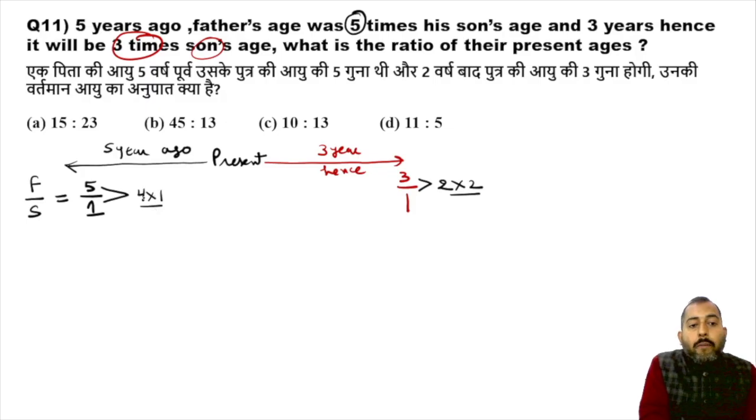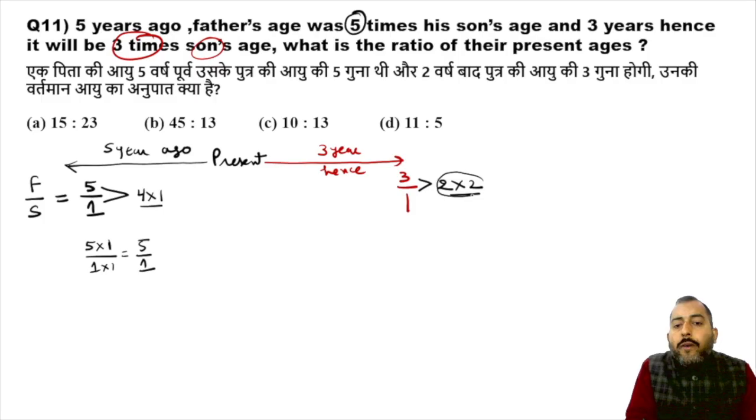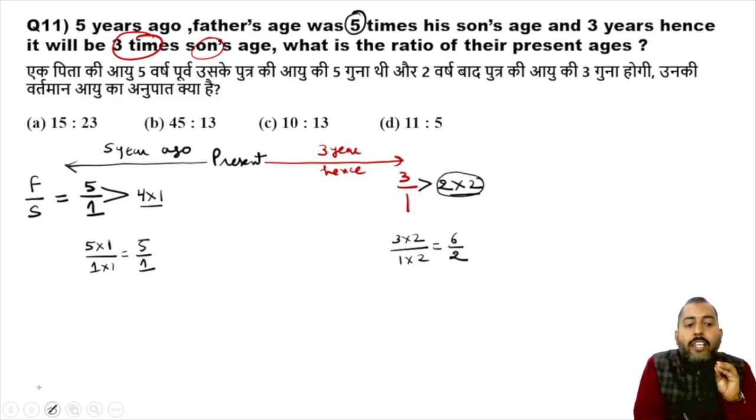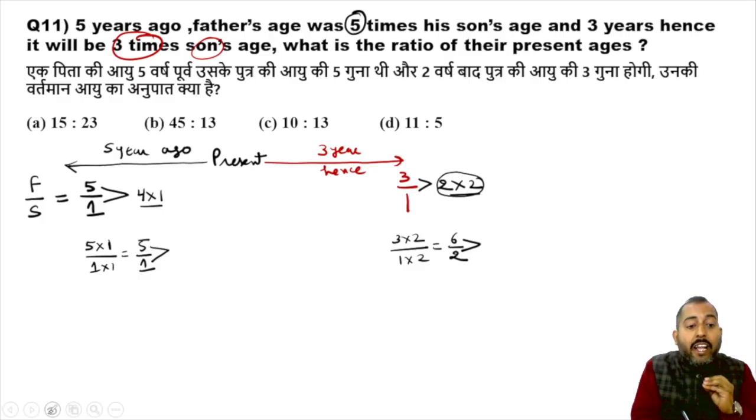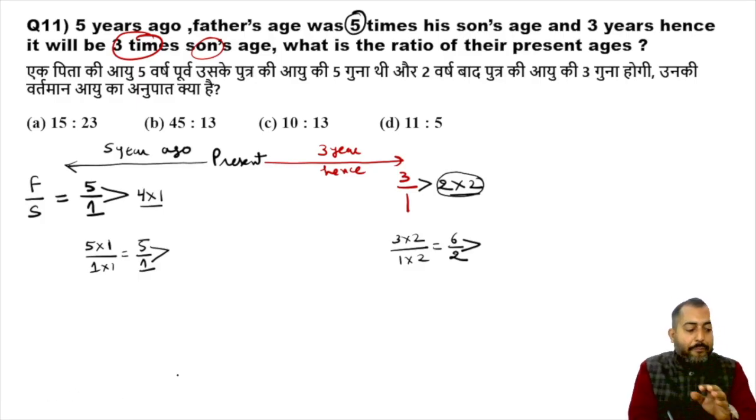So you multiplied this 4 with 1, so multiply this 5 with 1 also and this 1 with 1 also. So the ratio in the past is 5:1. Now you multiplied this 2 with 2, so multiply this 3 with 2 and this 1 with 2. So the ratio in the future is 6:2. Now you can check the age gap. In the past, 5:1, the age gap is 4, 5 minus 1. In the future, 6 minus 2, which is 4 again. So we have justified the inherent condition of the question.